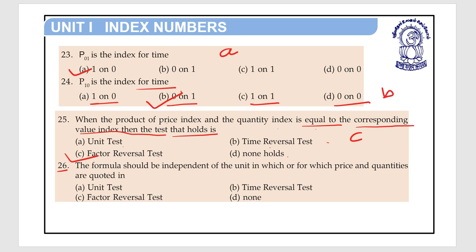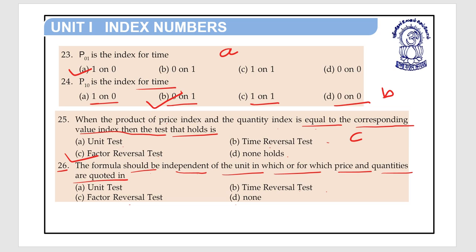Question number 26. The formula should be independent of the unit in which or for which price and quantities are quoted in option A unit test, option B time reversal test, option C factor reversal test, option D none.